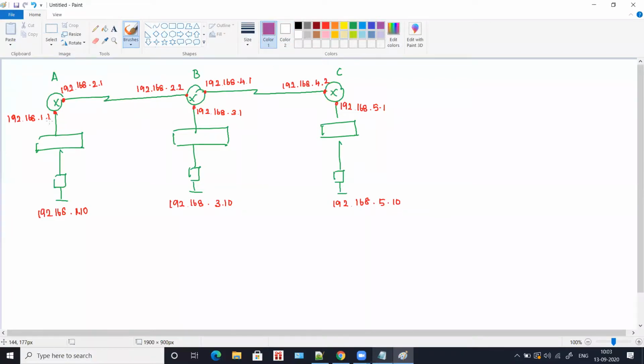Now, when you see here, the network ID for this is 1.0, and for this is 2.0, and for this again it is 2.0. So these both are the same. This is 2.0, then this is 3.0 and this is 4.0, which is different. This is 4.0 and this is also 4.0, which is the same. And this is 5.0.